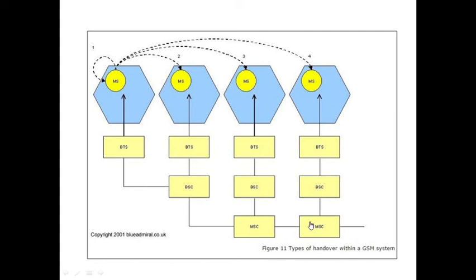So what is the old BSC value, what is the old BTS value, what is the new BTS value, what is the old MSC value, what is the new MSC value? All these values have to be calculated. Then you will get a threshold, and using the threshold, the signal rate and the bit error rate all have to be calculated. After calculating all these, only then are handovers performed.